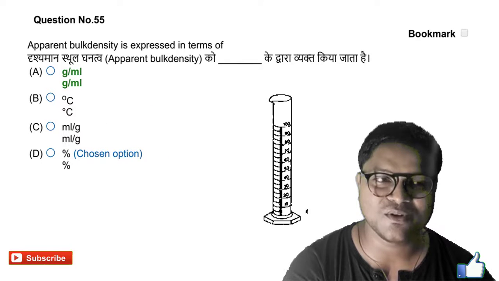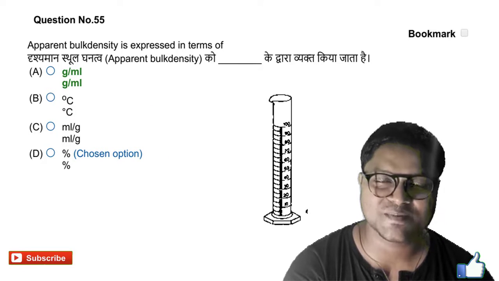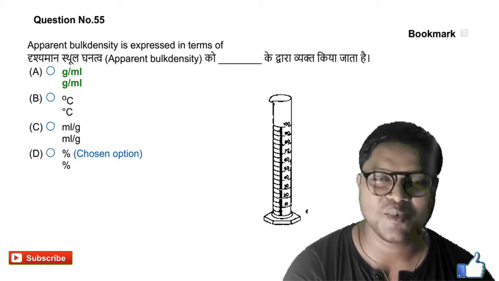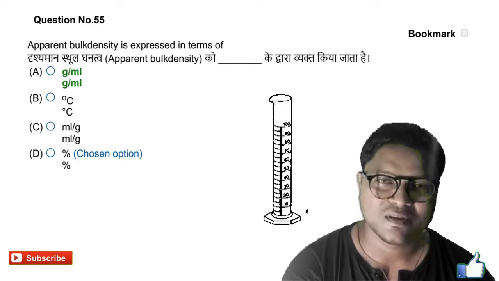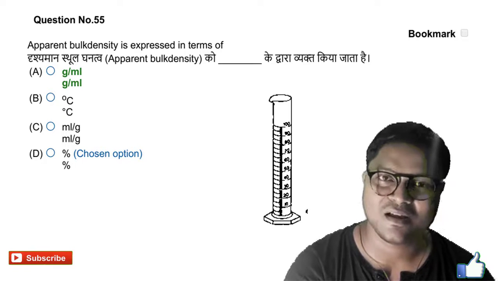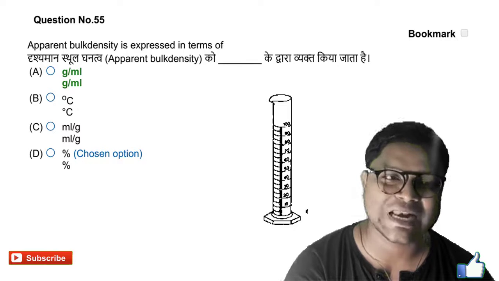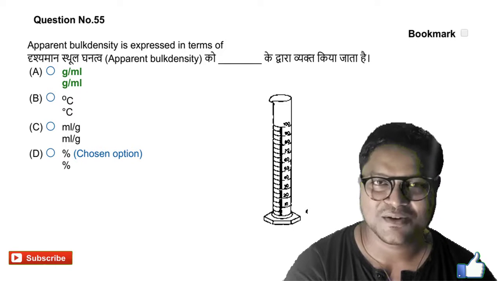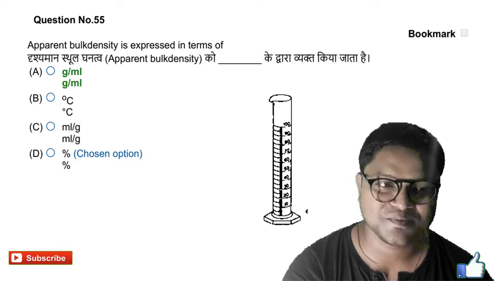Next question: apparent bulk density is expressed in terms of dash. Generally for bulk density, what we conduct in practicals, we use a measuring cylinder and put powder particles in it. The powder is measured in gram, and the measuring cylinder is measured in ml. So this is gram per ml. Next question, we will go for question number 56.